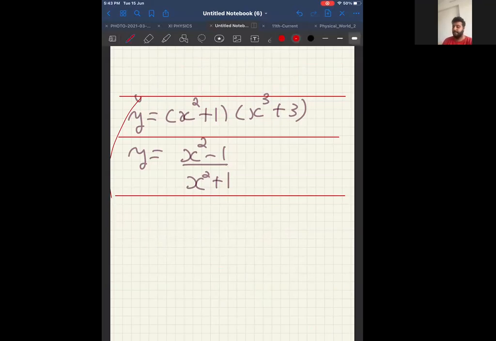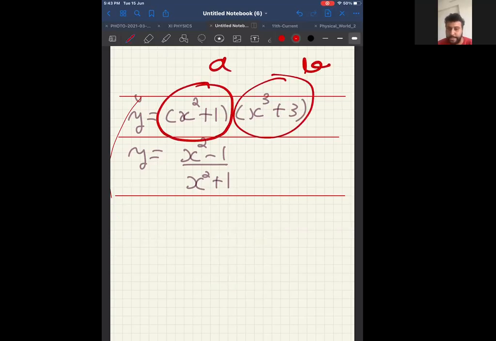Third one. This term I will take as A and this term I will take as B. Again, I'm doing it directly. Tell me if you understand. First one.